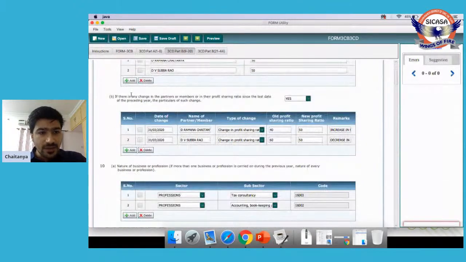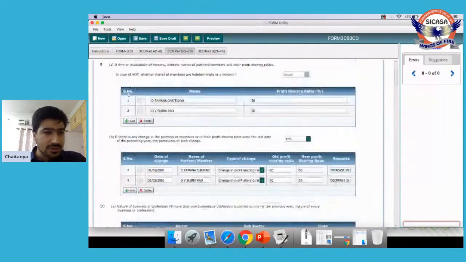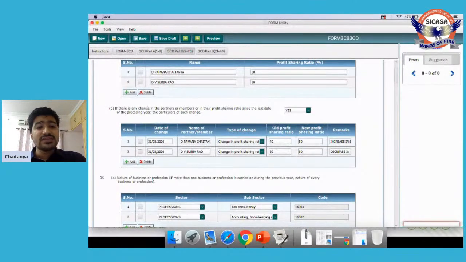Right. And then coming to this clause 9b, if there is a change in partners or members or in their profit sharing ratio since the last date of the preceding year, the particulars of such change are required to be given here. Say I have taken a case wherein there is a change. What is that change? Say last year, the sharing ratio of D.V. Subbarao is 60 and the sharing ratio of Dr. Chaitanya is only 40. But during this year, what happened?